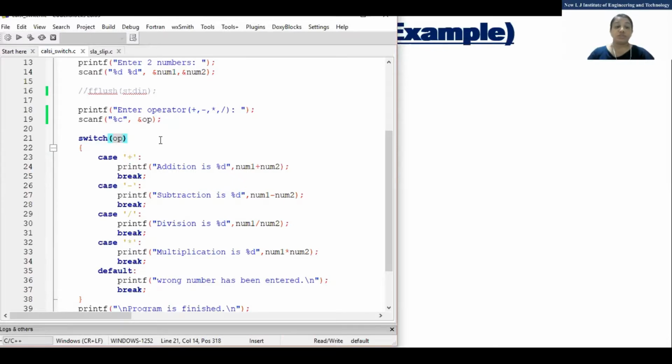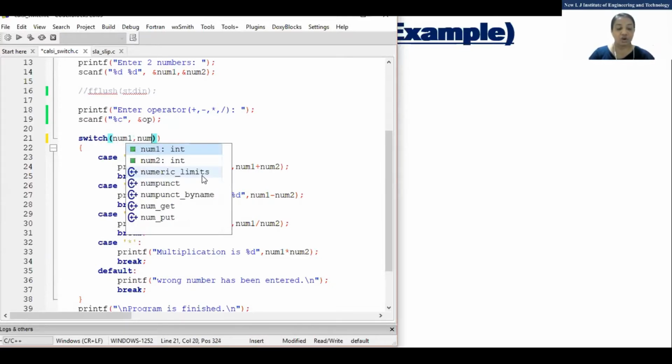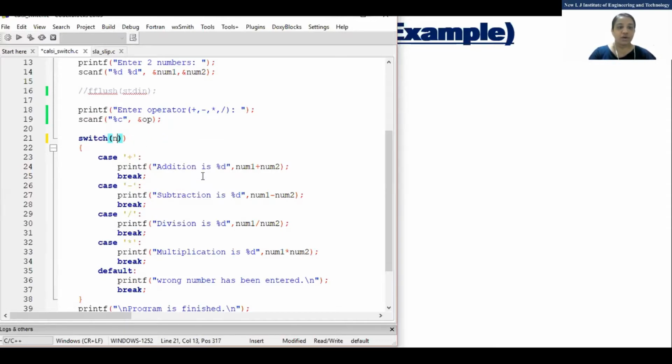Clear? I think one or two students have passed a comma b, or if I have taken num1, num2, num1 comma num2. That is not allowed. You need to pass one value which you want to compare, and that is only op. Fine. An expression you can also pass here, but that we will see later on. Right now, just remember you can pass either a value or a variable. Don't go into that much detail right now.